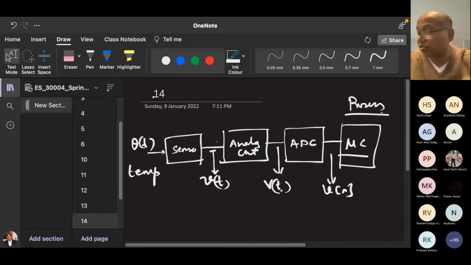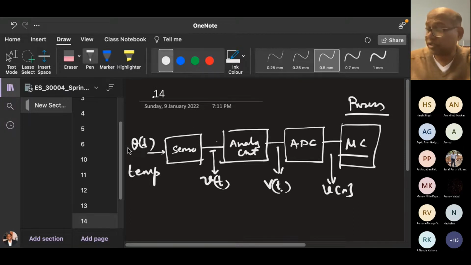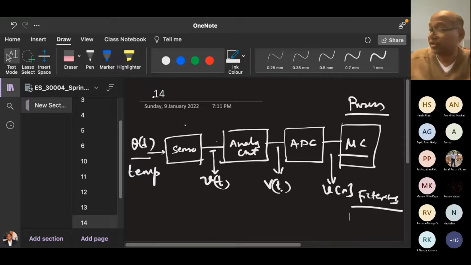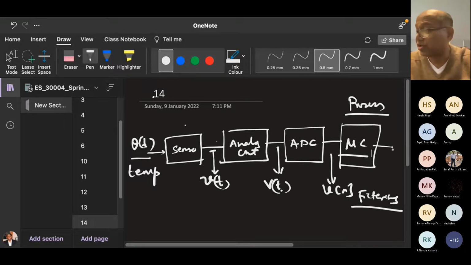The temperature measurement can have some noise, errors, etc. Because of the sensing and other circuits, there may be some errors that the temperature does not actually have. These errors are sometimes noise. This processing is sometimes called filtering. You have to do the filtering. So after filtering, then communication.